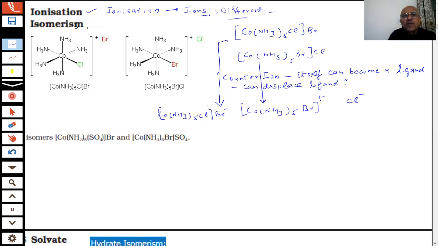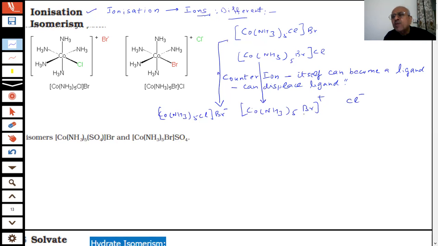Now you understand what we mean by ionization. Do we have to remember the definition? Once they asked: what are ionization isomers, give examples. The question can be as simple as that. Now the confusion is what definition to write. If I know the concept, I can make my own definition.